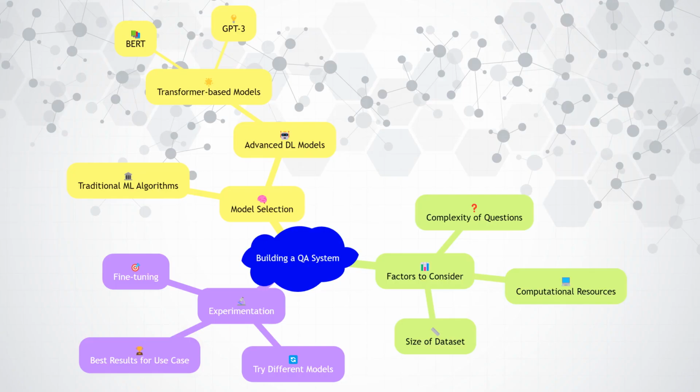Selecting the right model is a crucial step in building a QA system. There are various models available, ranging from traditional machine learning algorithms to advanced deep learning models. For instance, transformer-based models like BERT and GPT-3 have shown remarkable performance in QA tasks. The choice of model depends on factors such as the complexity of the questions, the size of the dataset, and the computational resources available. It is essential to experiment with different models and fine-tune them to achieve the best results for your specific use case.